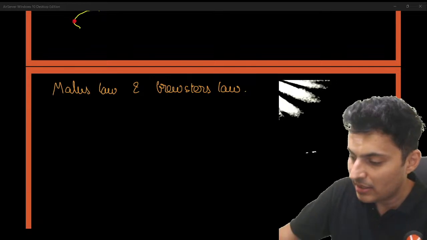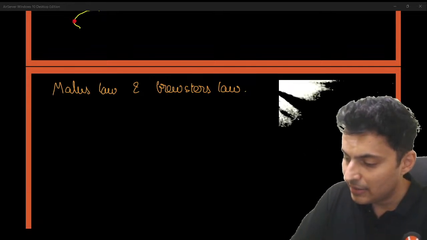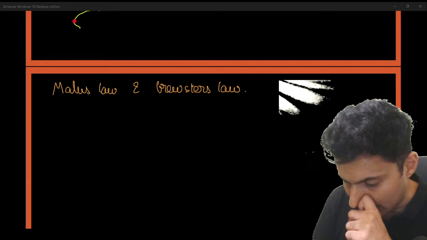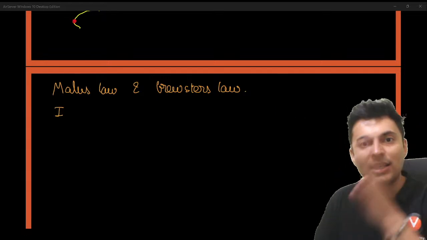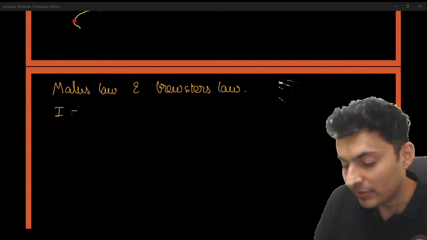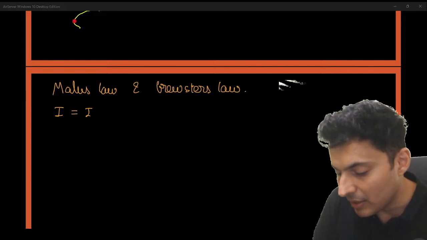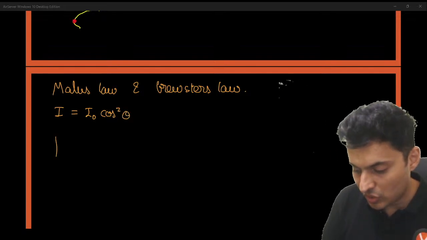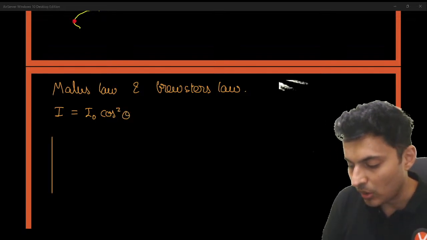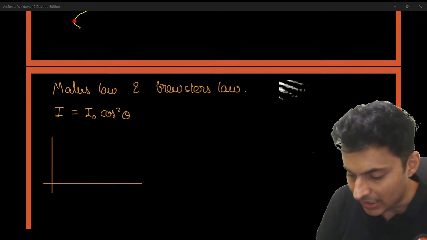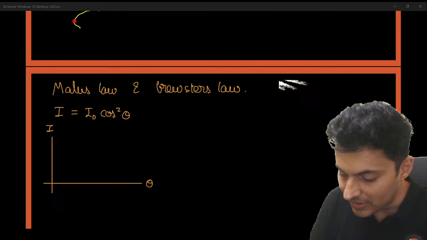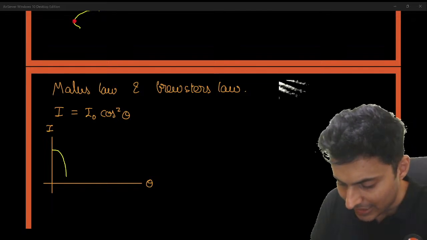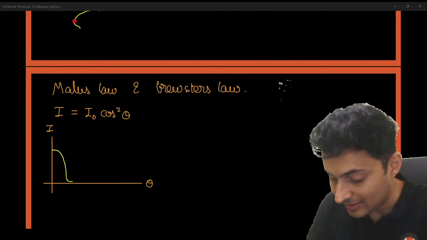Remember, Malus law is nothing but the intensity of the light after the polarizer, which is I naught cos square theta. So it will be a cos square graph. Intensity of light versus theta will be a cos square graph, and it will never be negative. Please remember, it's square.